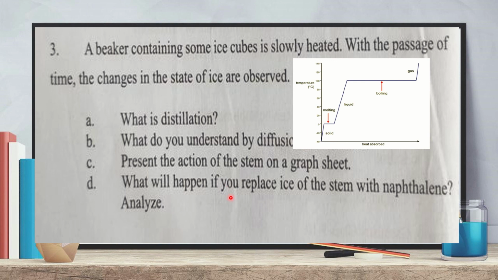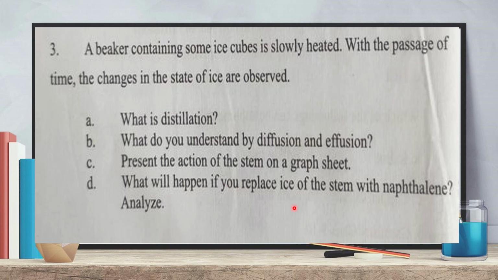What will happen if you replace ice of the steam with naphthalene? Analyze. You have to explain another heating curve where there will be naphthalene instead of ice. Naphthalene is also a solid matter, but look, naphthalene is a volatile matter.